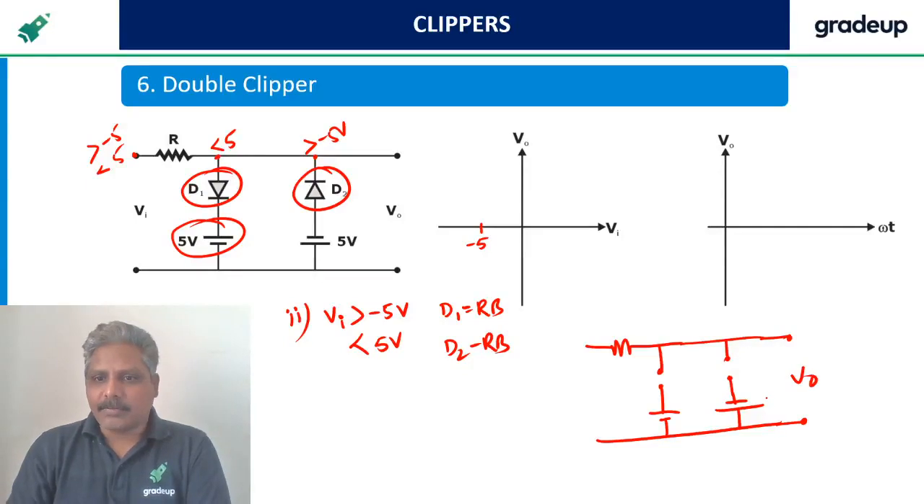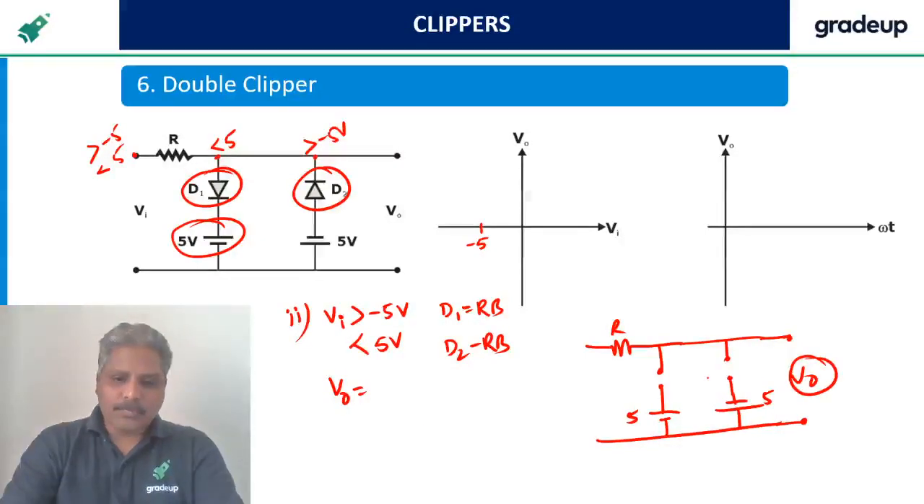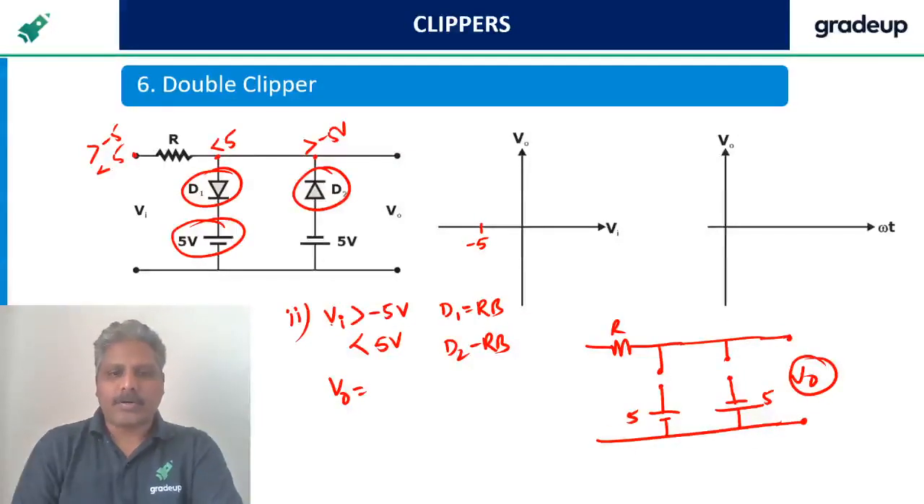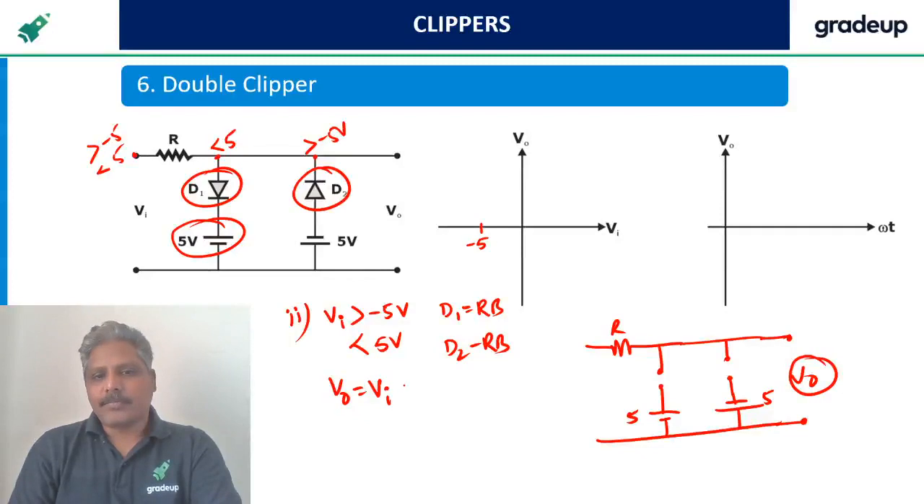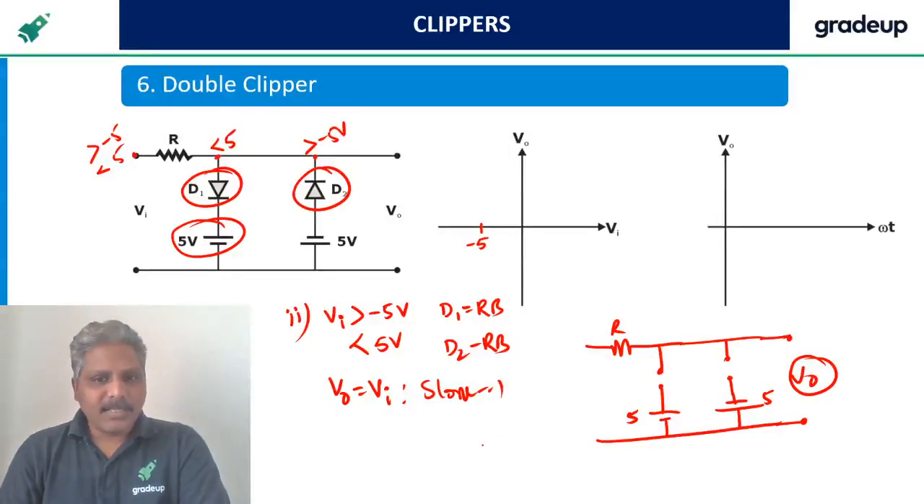Very good. 5 and this is 5. Now what is output required? Output is this. This output is nothing but the same as the input here. Why? Because this is reverse bias, this is also reverse bias. No current is flowing anywhere. No drop here. So the output is same as input. Then slope is equal to 1. Clear? Everybody is perfect. Great. This is case 2. Is it clear?